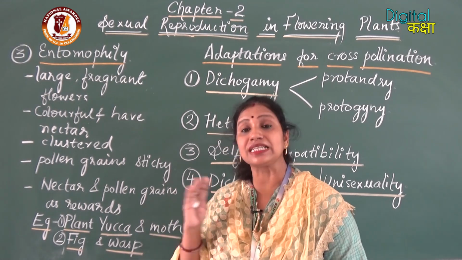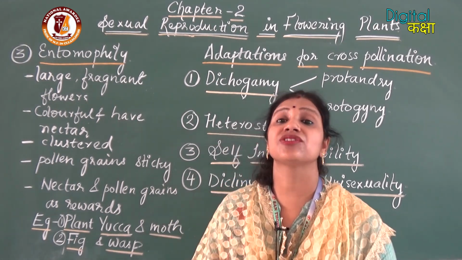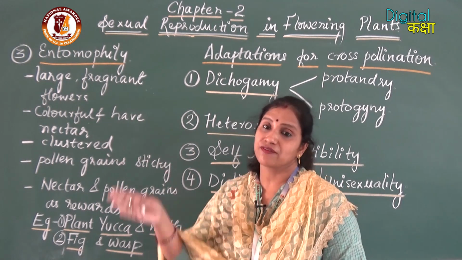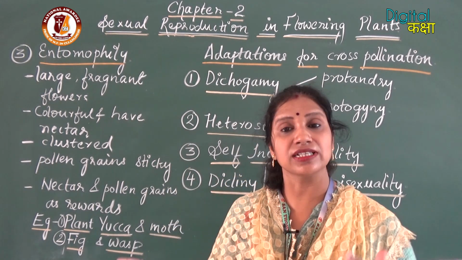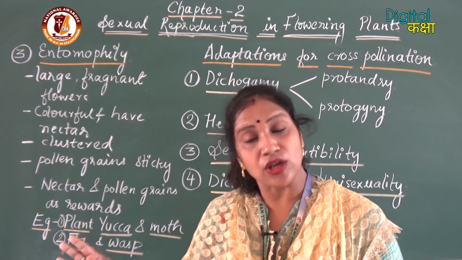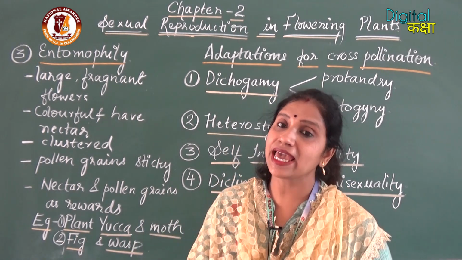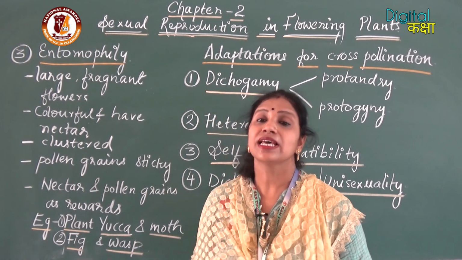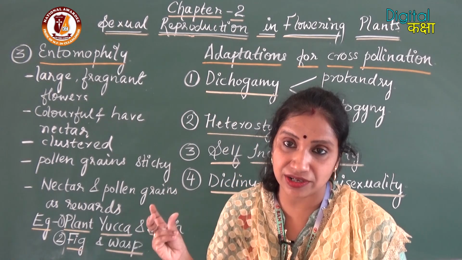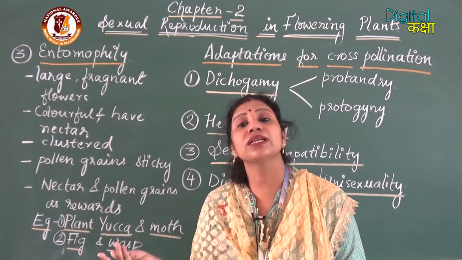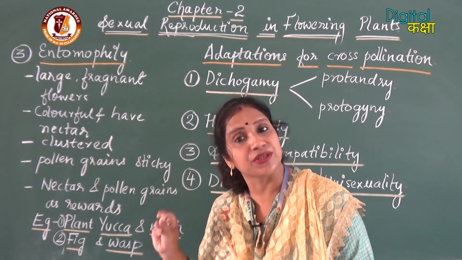And the wasp lays the eggs only in the sterile flowers. So when they move to the sterile flowers, the pollen grains stick on their body, and when they lay the eggs in the sterile flowers, the stigma reaches the sterile flowers, and the pollen grains fall on the receptive stigma.